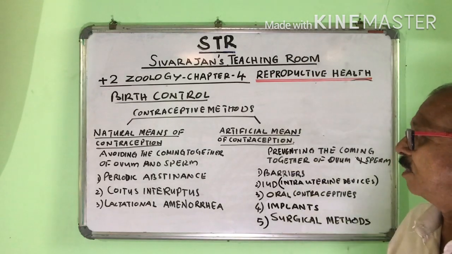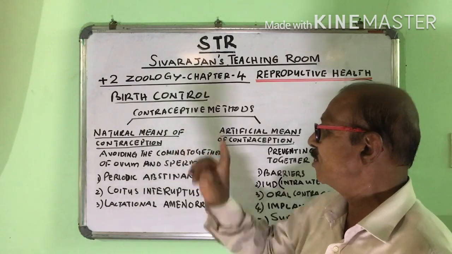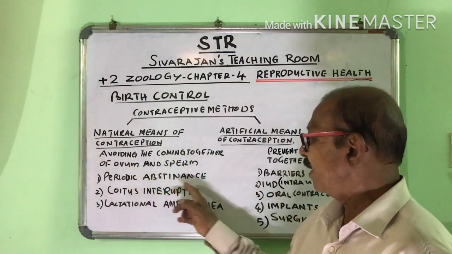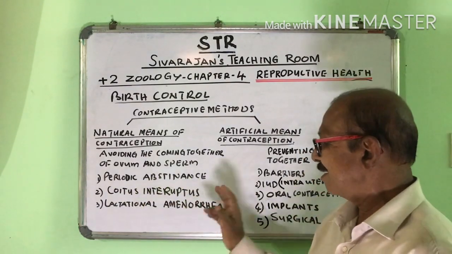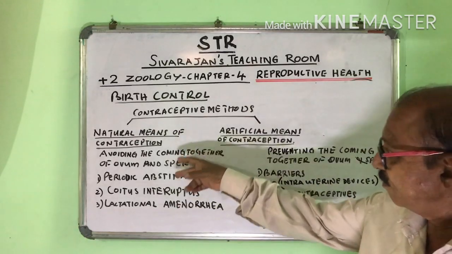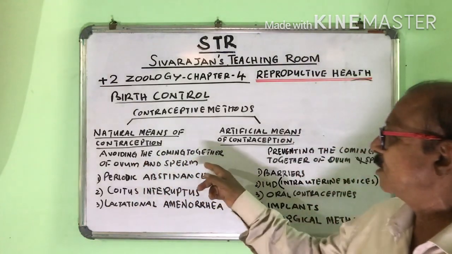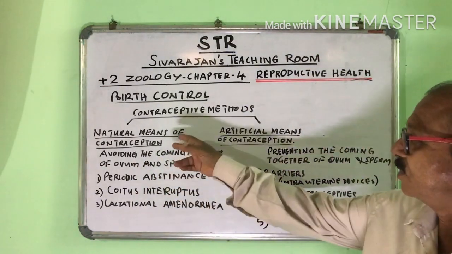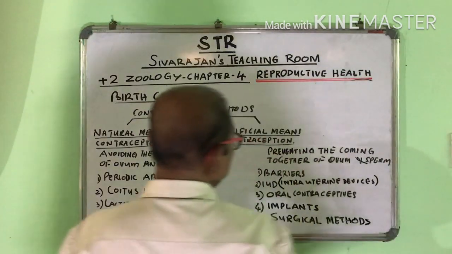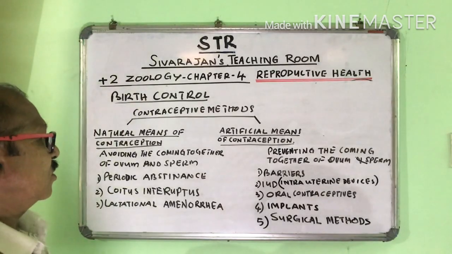In the last episode, we discussed in detail the natural means of contraception. What are they? Periodic abstinence, coitus interruptus, and lactational amenorrhea. These natural ways avoid the coming together of ovum and sperm. Today we will discuss the artificial methods of contraception.